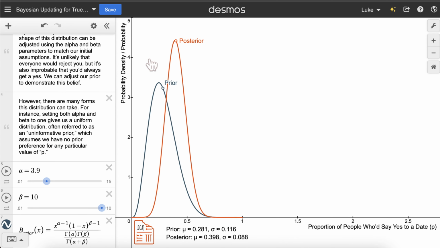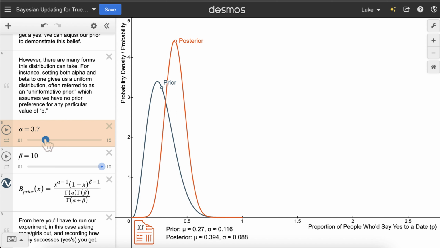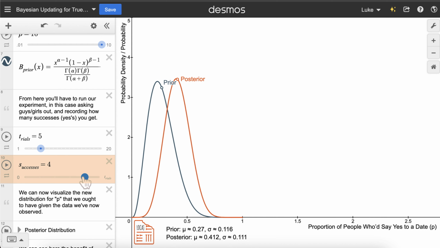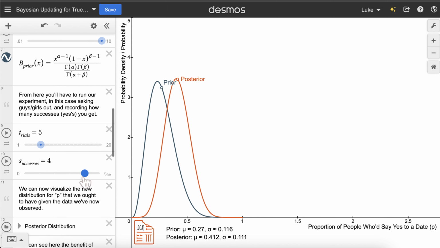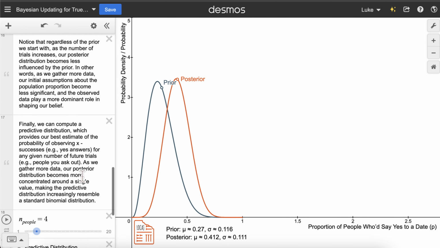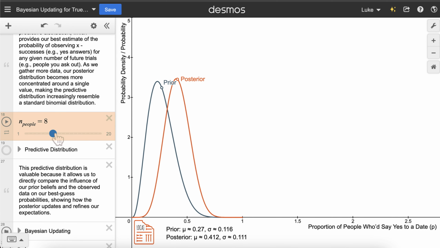To conclude, Bayesian statistics is a branch of statistics that allows us to put in our preconceived beliefs via a prior, in this case defined using a beta distribution with our 2 parameters. In this case, we're making a PDF for where we believe the true proportion of people who would say yes to us on a date is more likely to lie. From here, we collect data via Bernoulli trials and record how many successes we receive. Combining this data with our prior, we receive a posterior, which is what our updated belief should be on this proportion. With these two in mind, we can create a predictive distribution if we set the number of people we ask, which transforms us from the world of probability density to probability, telling us the probability of any number of people X saying yes to us out of, in this case, 8.